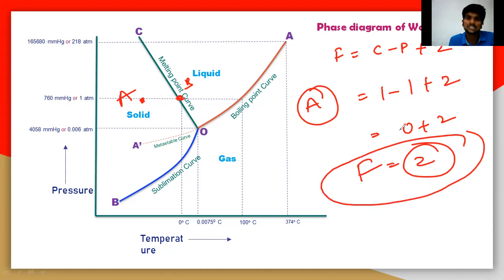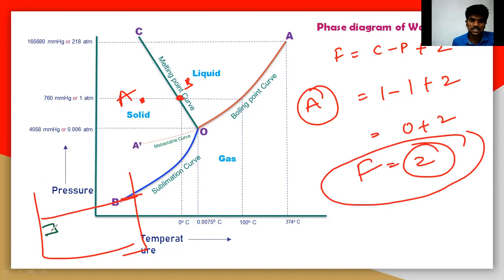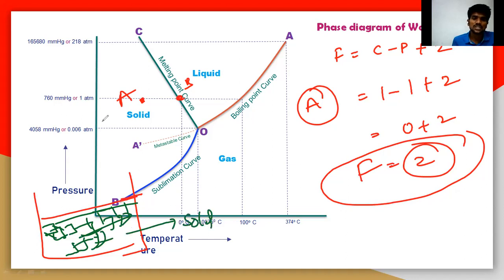So what is the meaning of degrees of freedom? We will understand here. Let us take a beaker again. At a particular point A, definitely the solid particles are there, like these solid crystals. So this is only pure solid. At a particular point A, only the ice particles are there. So here the degrees of freedom is 2. So what is the degrees of freedom? Degrees of freedom is nothing but the number of variables that can be freely moved.